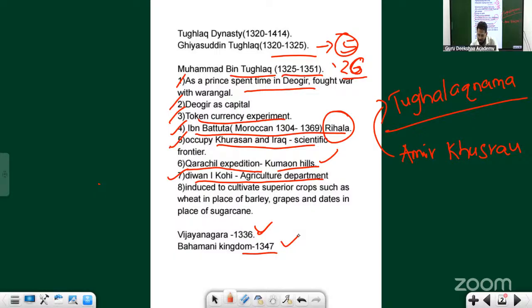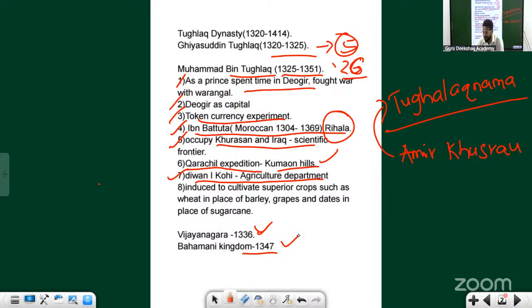A question which can be asked in the exam: who is the ruler who came up to Kampli and ransacked Kampli in the 1330s? The answer for that question is Muhammad bin Tughlaq.